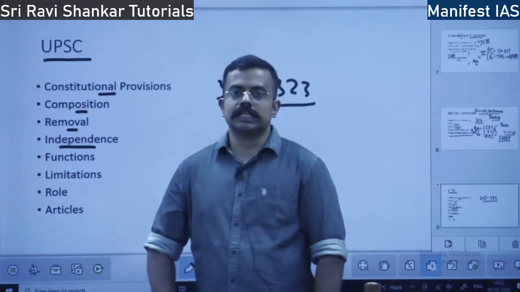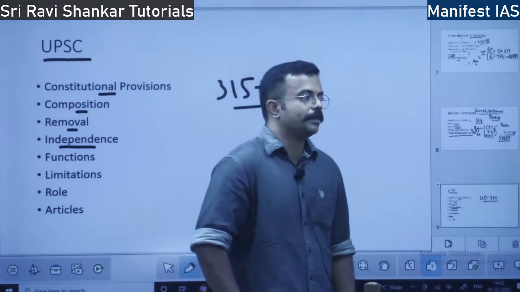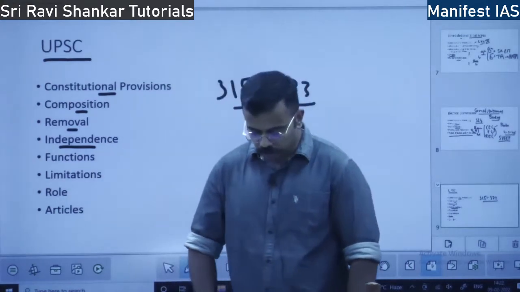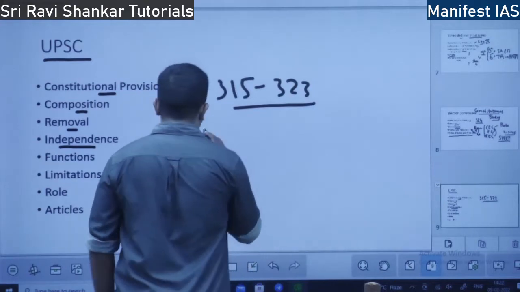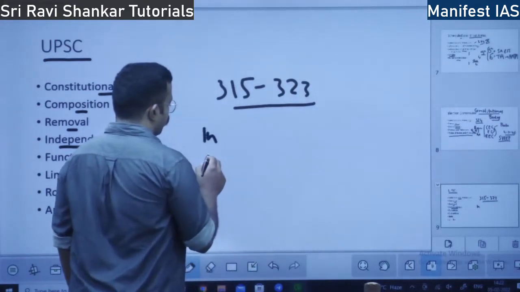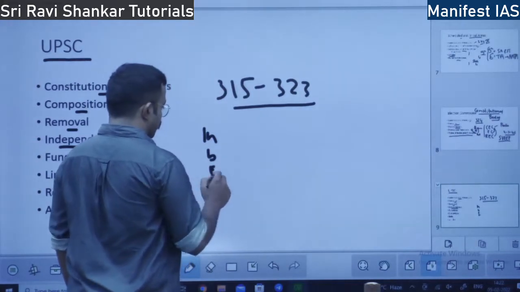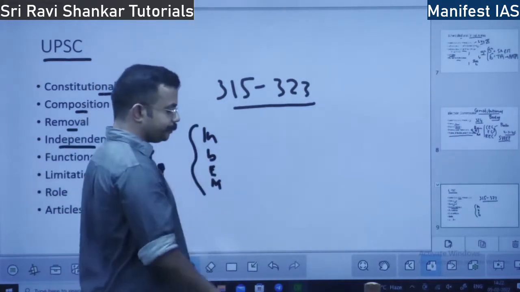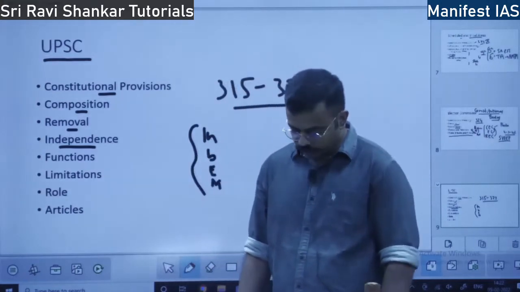The first condition is that the removal procedure is difficult. They can be removed only by the President, as determined in the Constitution, on the grounds mentioned in the Constitution. I told you till now: insolvency, bodily infirmity, employment, misbehavior. Apart from this, under no other condition can they be removed. That is how independence is ensured.